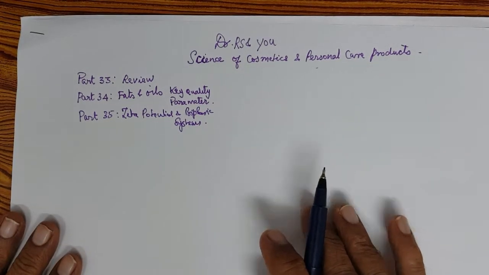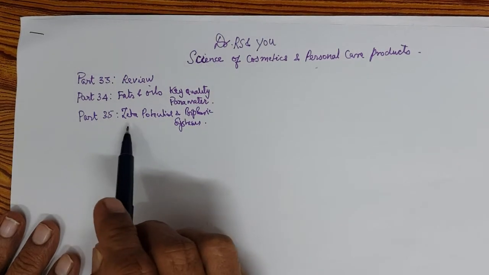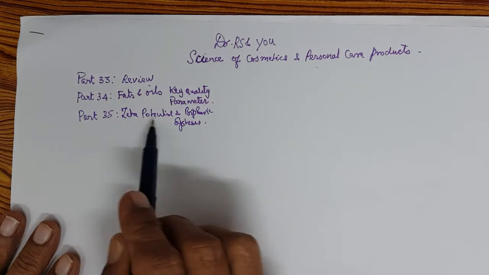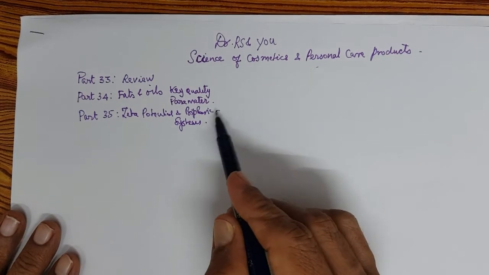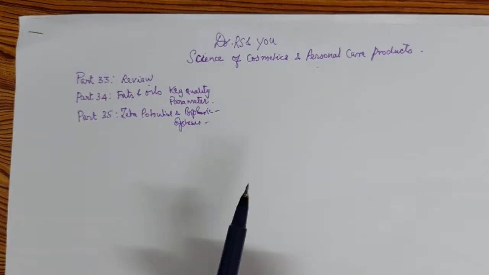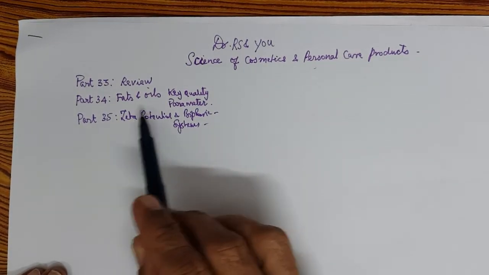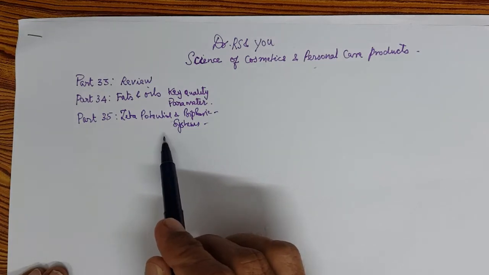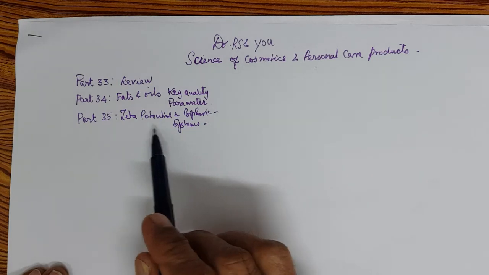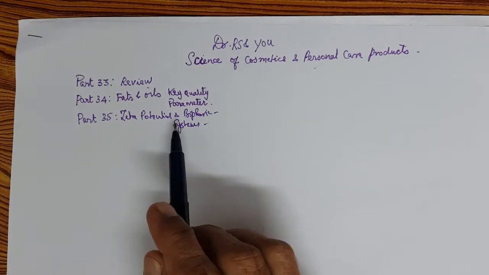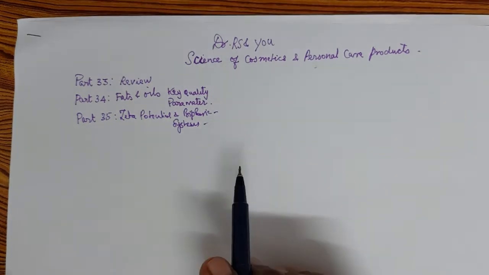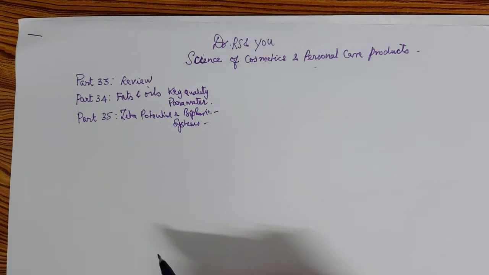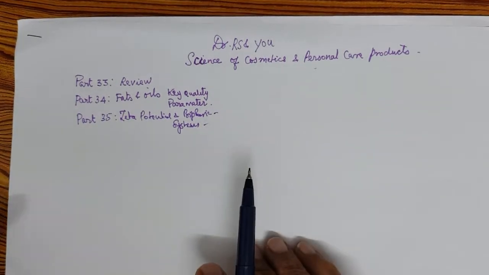So, in this session, part 35, we are going to discuss very briefly zeta potential and biphasic systems. What is zeta potential? This is a very important parameter when it comes to biphasic systems, emulsions and suspensions. I want to just introduce this to you so that when we discuss the stability of suspensions and emulsions, I can mention zeta potential, right?